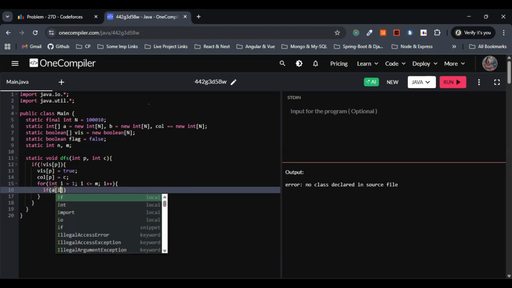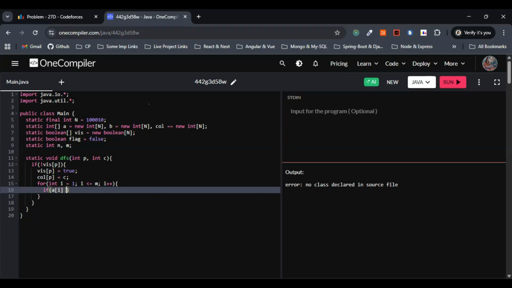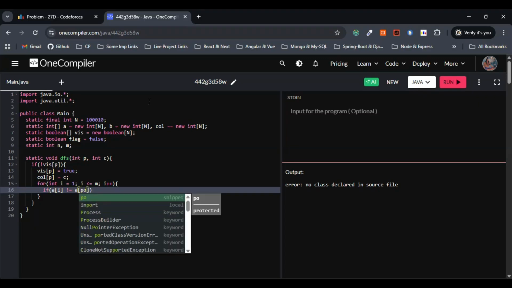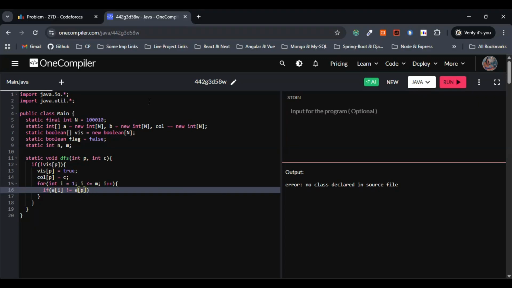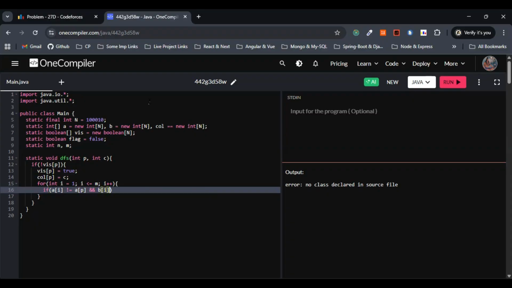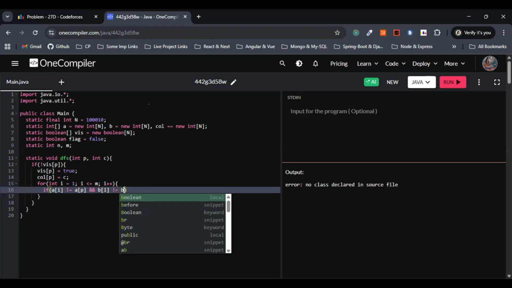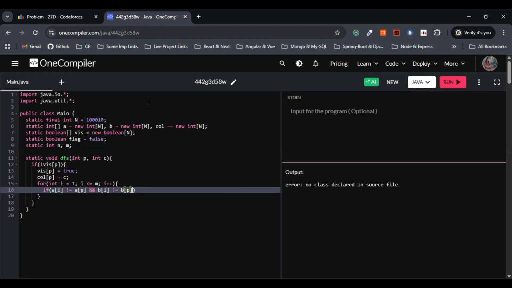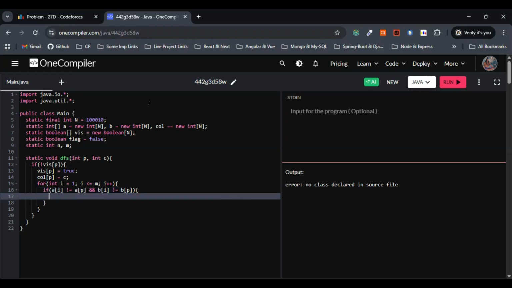If A of I is not equal to A of P, and B of I is not equivalent to B of P, what we need to do, we have to ensure not sharing both endpoints exactly, right? So we have to check if the chord P and the chord I are interleaved, right? So they cross on the circle, right? So let's write the simple if condition for this.